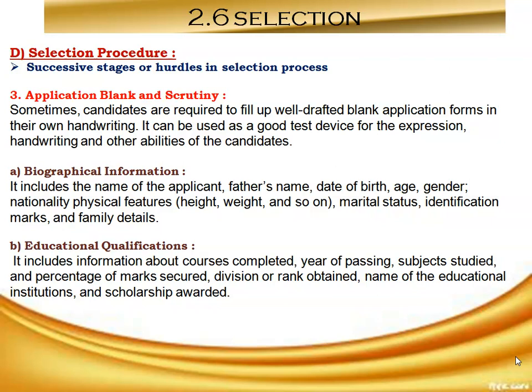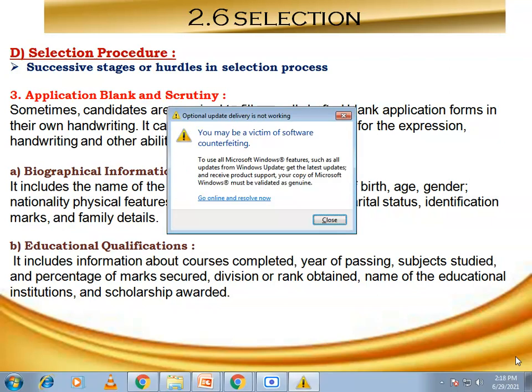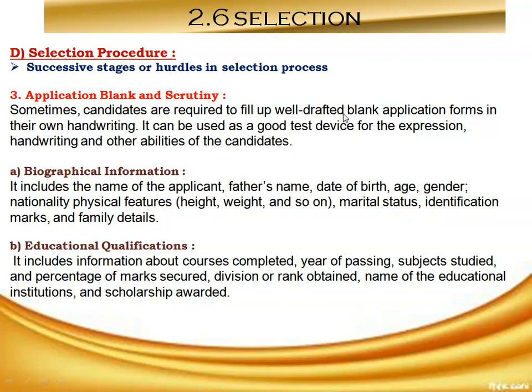So the first one is biographic information. Biographic information includes the name of the applicant, father's name, date of birth, then age, gender, nationality, physical features, that is height, weight, and so on. Then marital status, then identification marks, and family details. So we can say the first criteria is about the personal information.